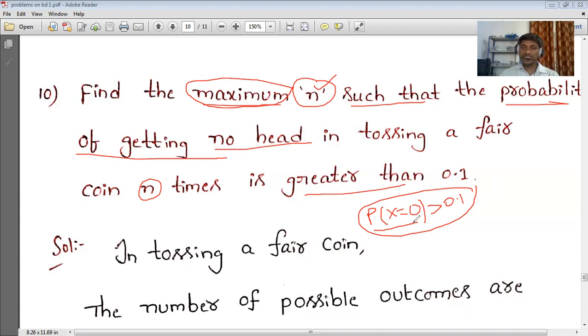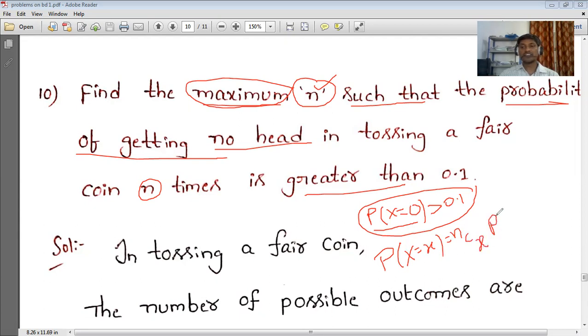So we are going to apply the binomial distribution. What is the formula we are using? P of capital X equal to small x is equal to nCx p power x q power n minus x.